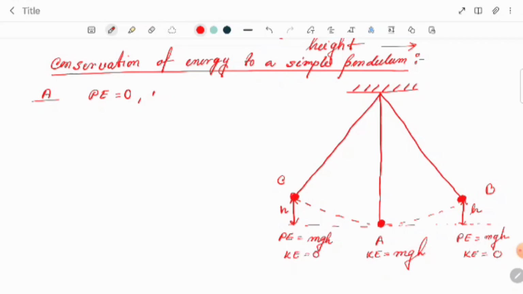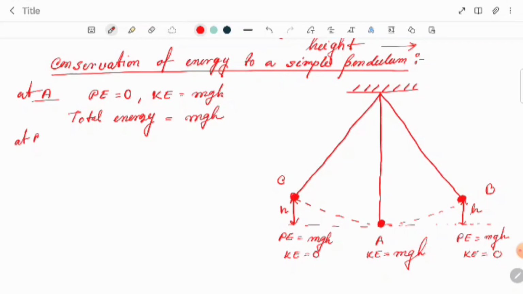So we can say that at point A potential energy is zero, kinetic energy we are getting mgh. So the total energy is mgh if we add them.